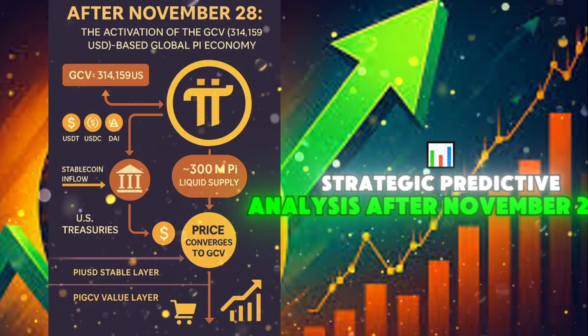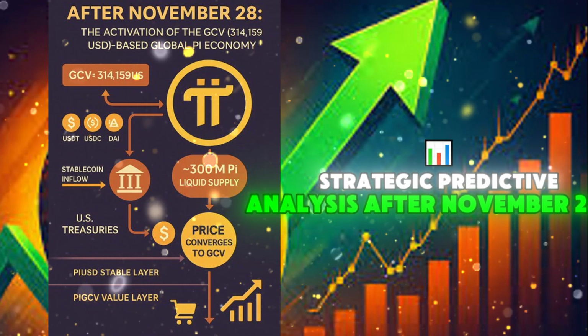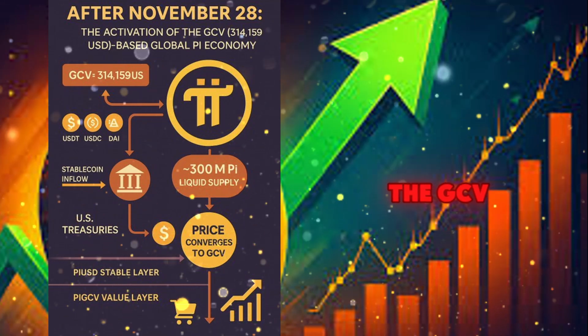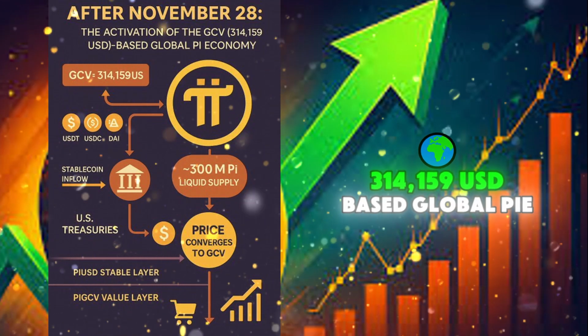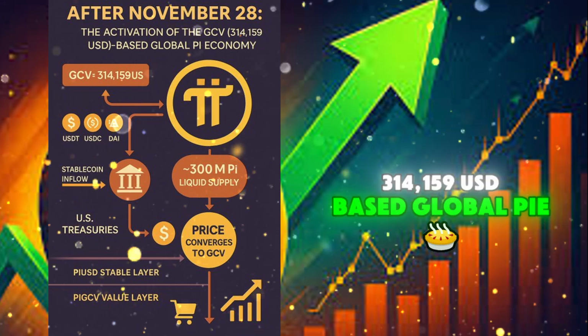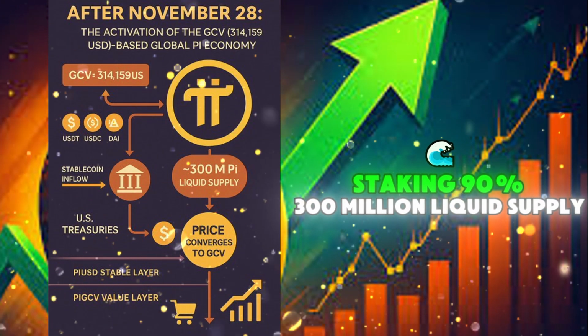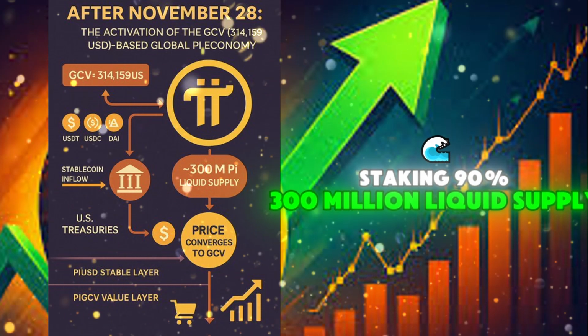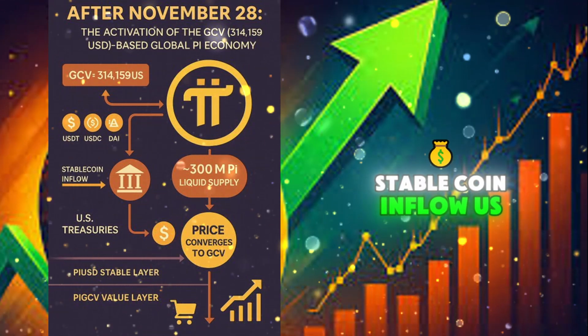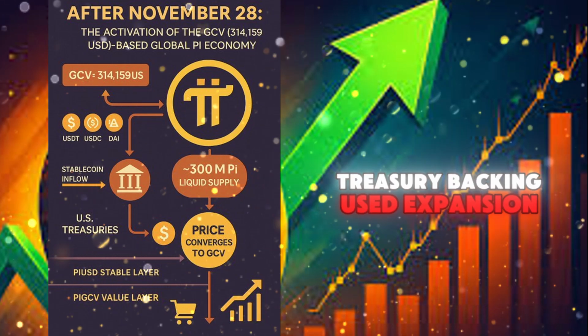Strategic predictive analysis. After November 28th, the full activation of the GCV, 314,159 USD-based global Pi economy. Assumptions: staking 90%, 300 million liquid supply, stablecoin inflow, US Treasury backing, PiUSD expansion.